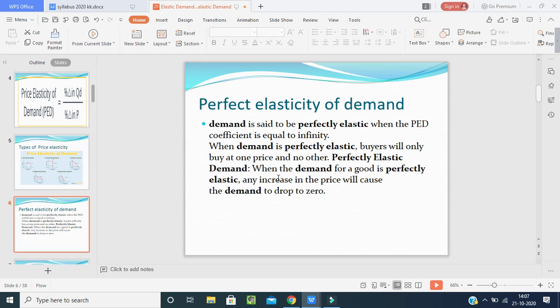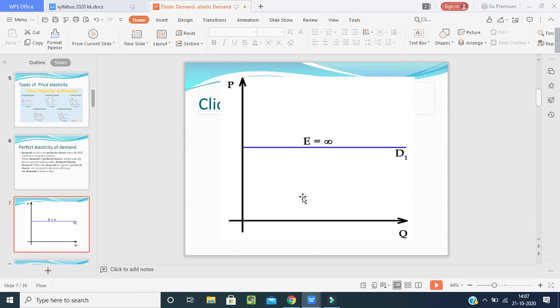When the demand for a good is perfectly elastic, any increase in the price will cause the demand to drop to zero automatically. If you see in the picture here, E is equal to infinity.